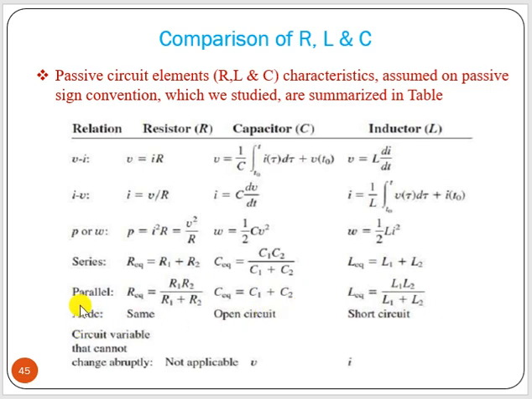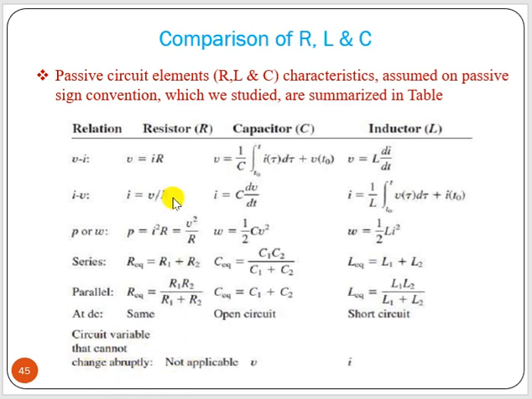And at DC condition, another point: for a resistor it is the same, there is no problem. But for a capacitor at DC, the capacitor acts as open circuit, and an inductor at DC acts as short circuit. Okay. And another parameter is what cannot change abruptly.